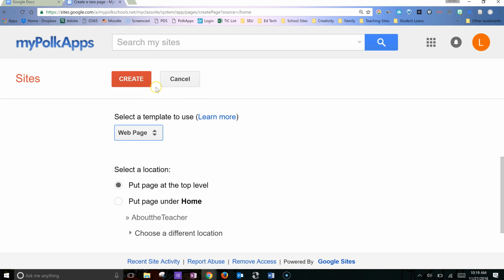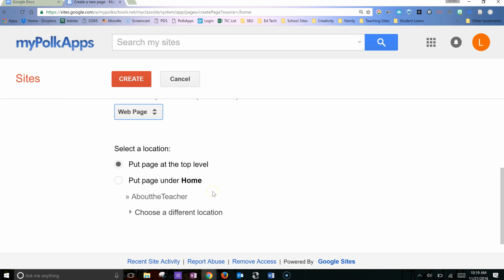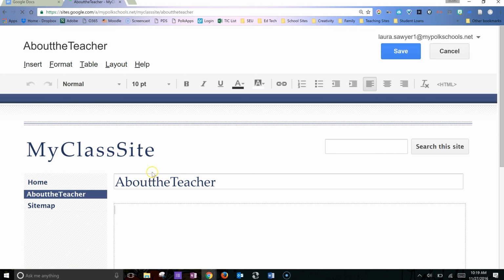So I'm going to choose web page. I can now choose to put it at the top level, which means it's basically equal to the home page, or I could put it as a sub page under home. I'm going to keep it at the top level and then click create. Now you see I have about the teacher all in one word so that my URL has no dashes in it.